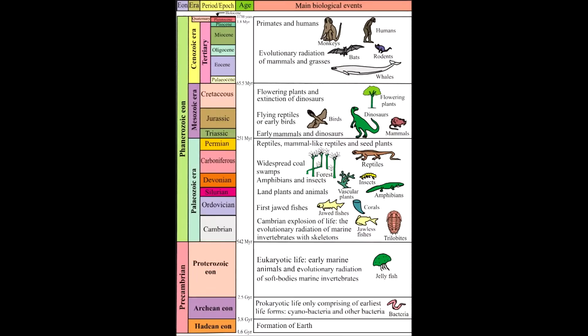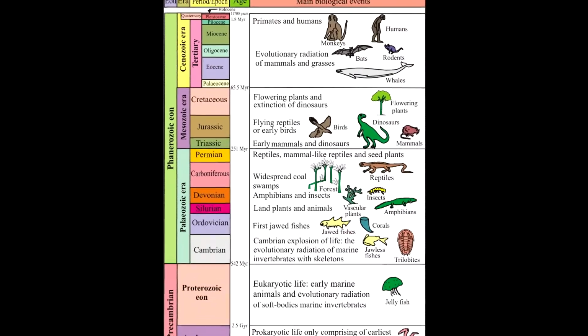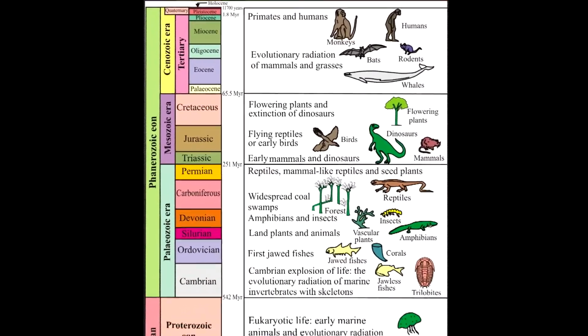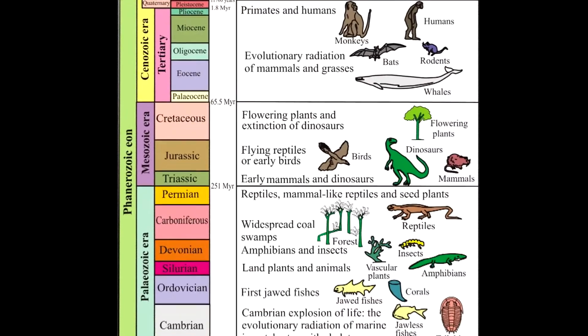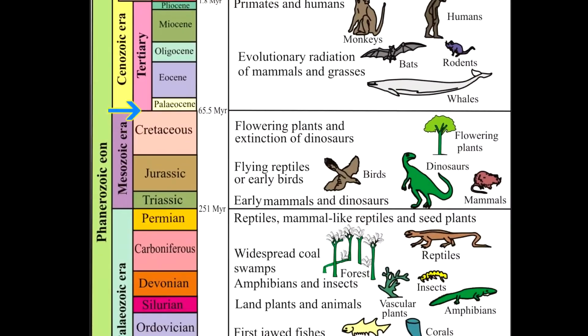There are two important issues related with Deccan volcanism. Number one, it is one of the most significant volcanism across the world, and it is at the Cretaceous Tertiary boundary. What is the Cretaceous Tertiary boundary? It is a boundary between the end of Mesozoic era and beginning of the Cenozoic era. In geological terms, it is known as a boundary.